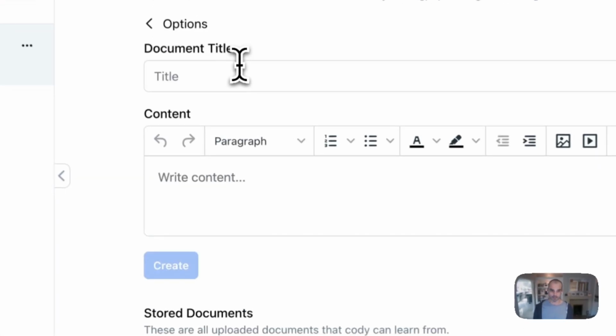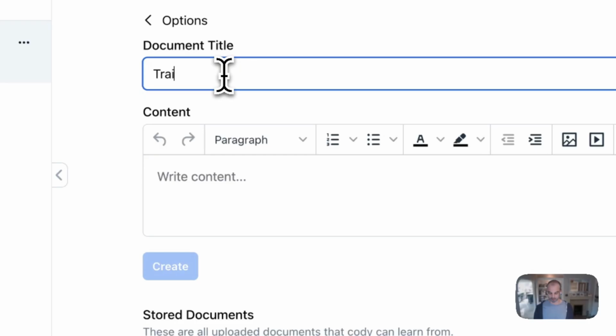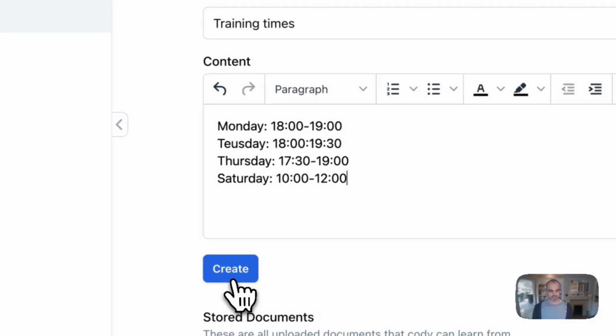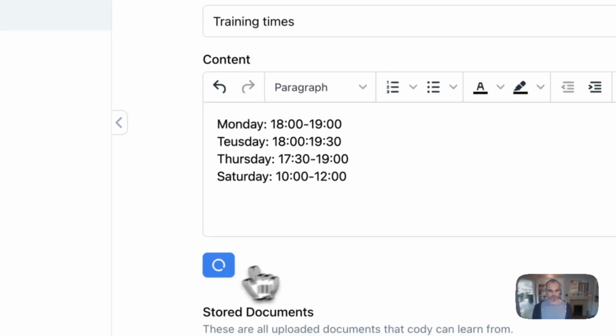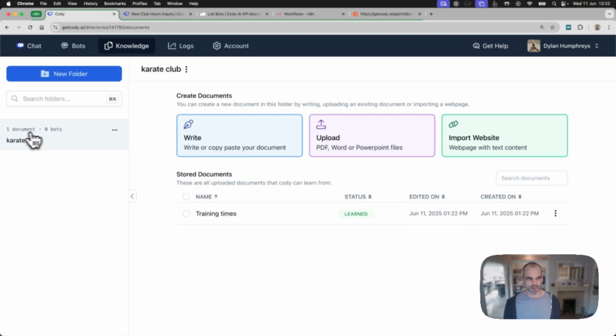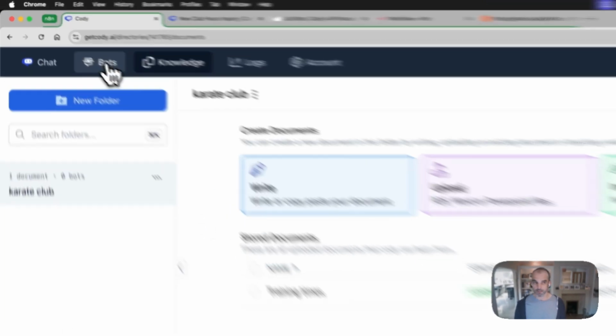But what we're going to do is come over here, and I'm going to say training times, and then I'm going to put in our training times. I've just copied and pasted those in. So I'm going to click on create. Now, at the moment, I have that knowledge in there, but I haven't assigned it to my bot yet. That's because we haven't created the bot.